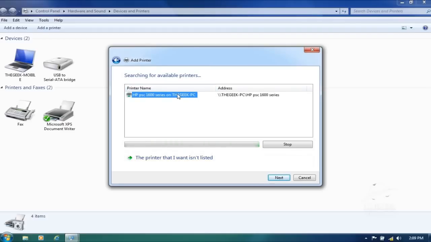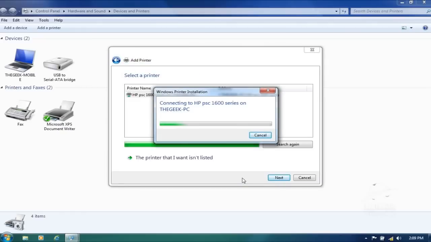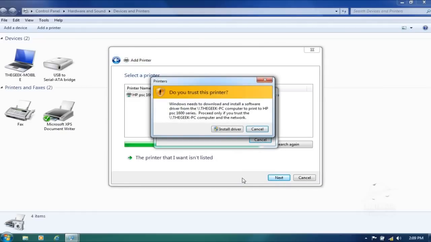Okay, here's the printer I tried to access through the network. So click next. All this works because I know my network is set up correctly, so that's why we had no problem detecting the printer.